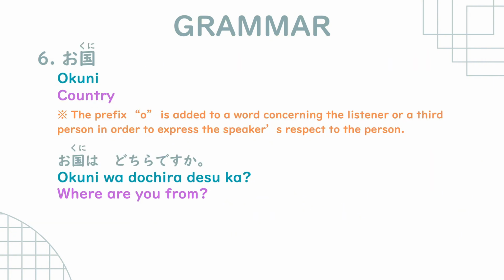And then we have o, which is a prefix that is added to a word concerning the listener or a third person in order to express the respect of the speaker to the person. For example, we have okuni wa dochira desu ka? Again, we have okuni here, right?